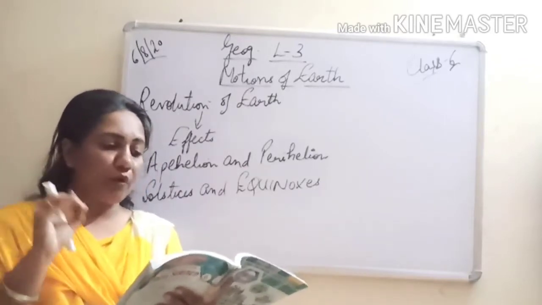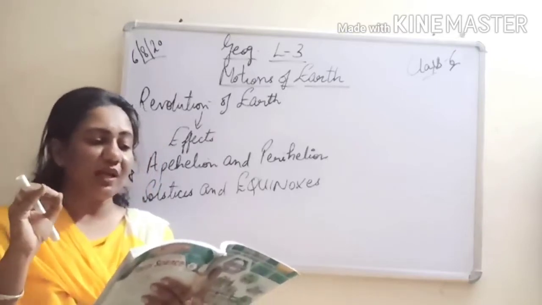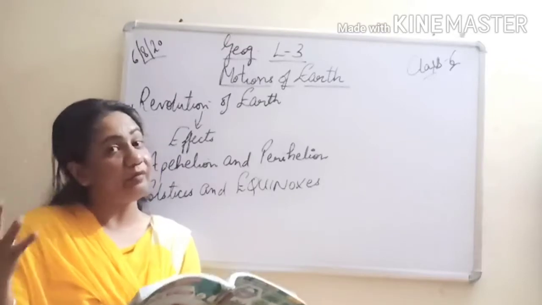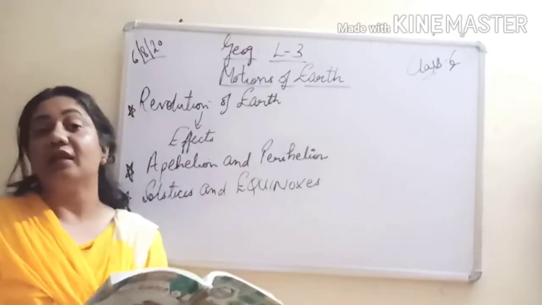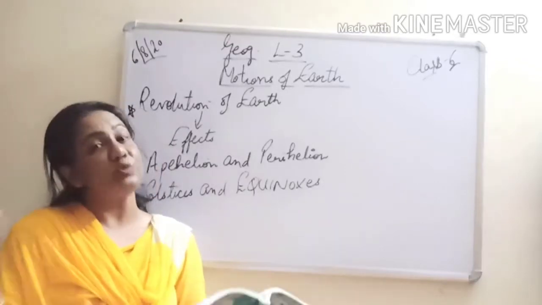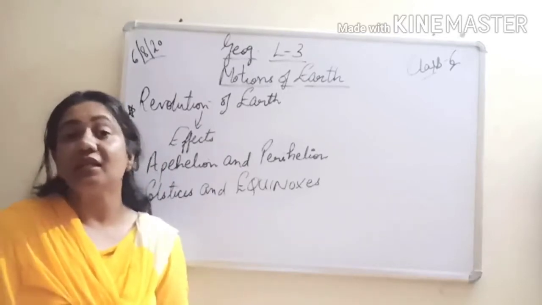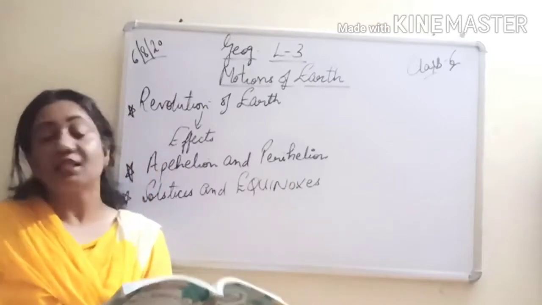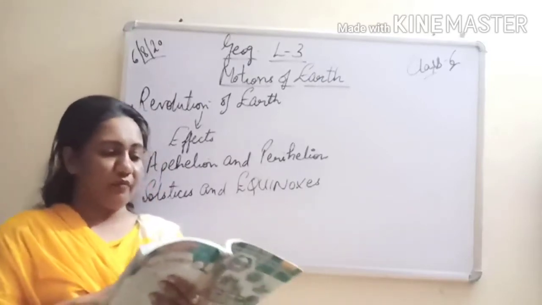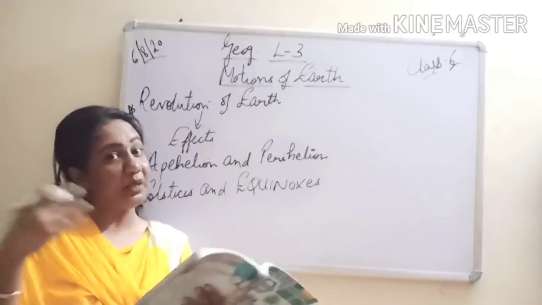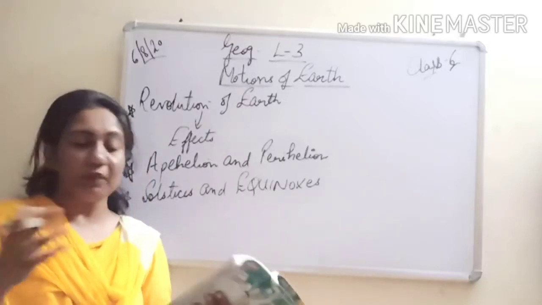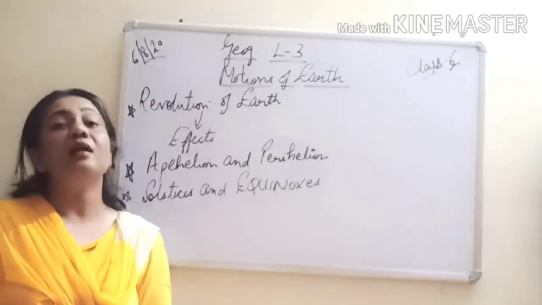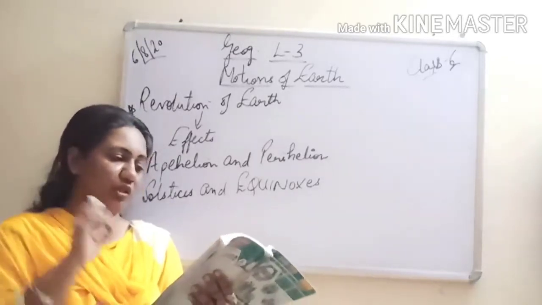Therefore, every 4th year February has 29 days and that year has 366 days. After every 4 years we have a leap year, and in the month of February, instead of 28 days we have 29 days. The total days in the year are 366 instead of 365. Such a year is known as a leap year. Again an important question: what is leap year? The extra day in the month of February is known as a leap day. This much you need to underline.